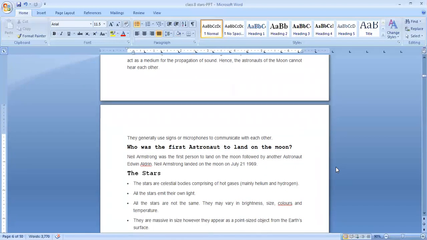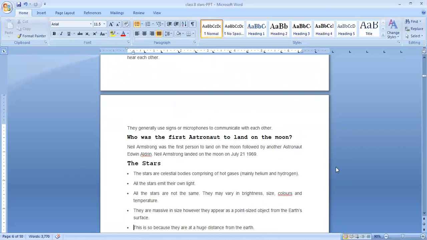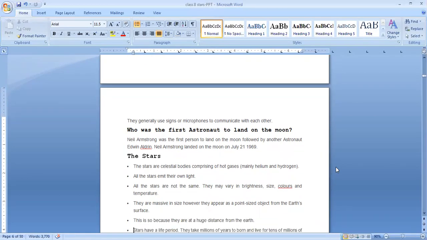Who was the first astronaut to land on the moon? Neil Armstrong was the first person to land on the moon, followed by another astronaut, Edwin Aldrin. Neil Armstrong landed on the moon on July 21st, in which year? 1969.